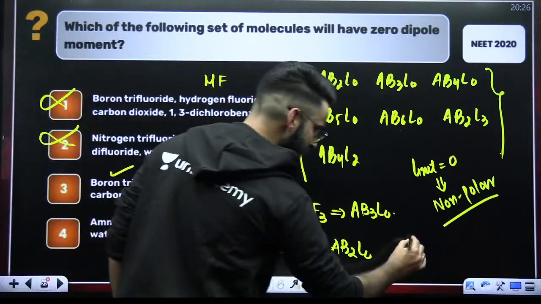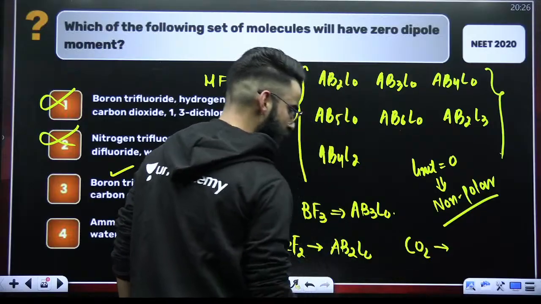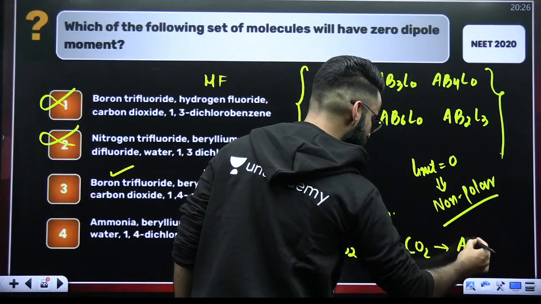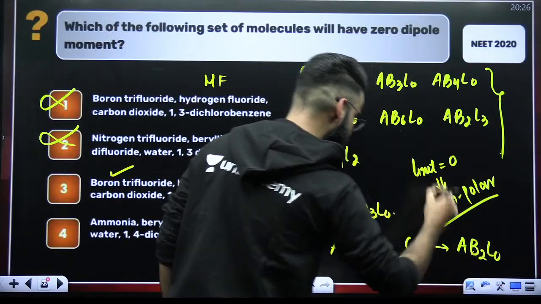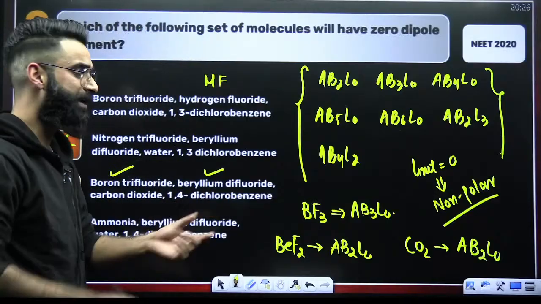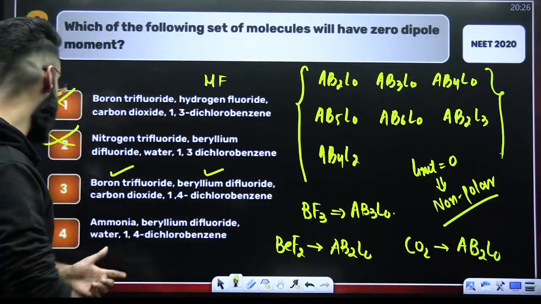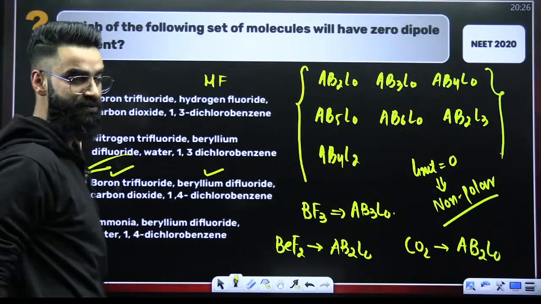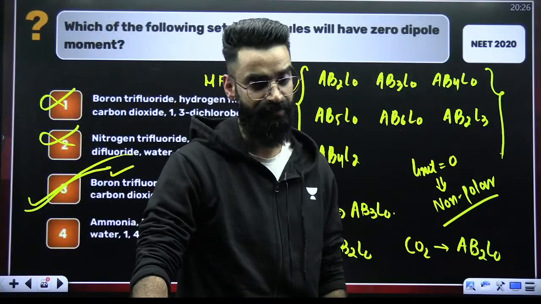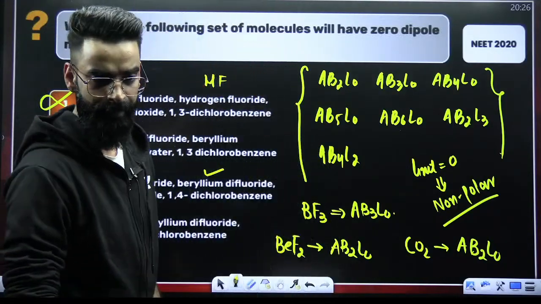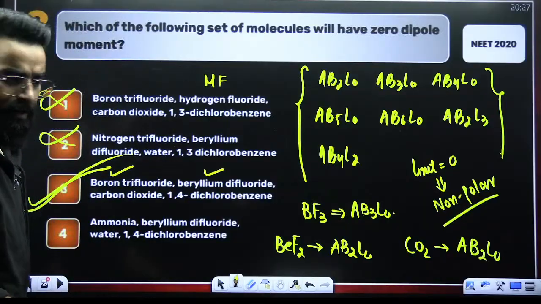Carbon dioxide, CO2, is again a molecule of the type AB2L0. And 1,4-dichlorobenzene, again, its dipole moment is 0. And it has to be option C, which is going to be the correct answer of this particular question. Right? Perfect, guys.